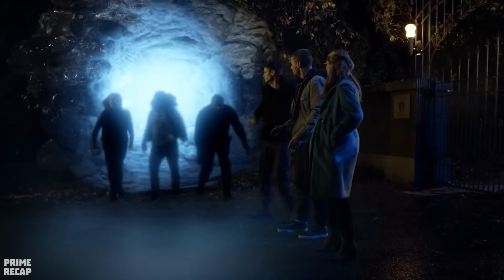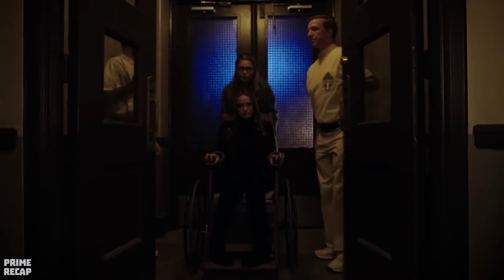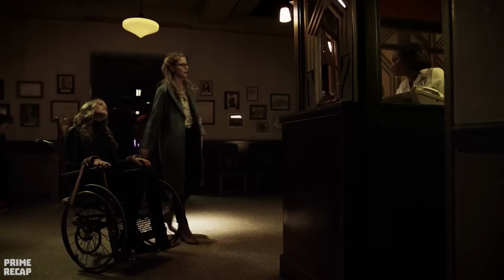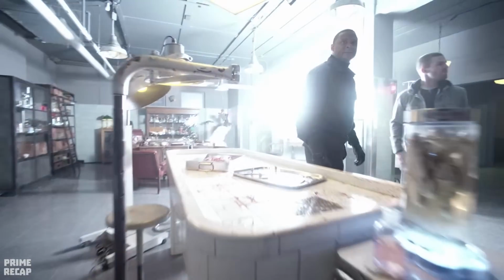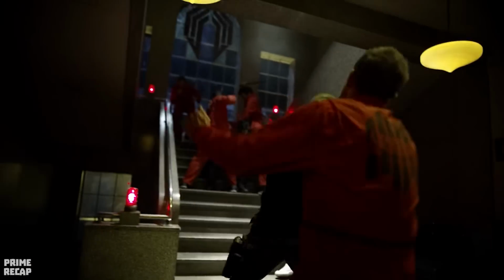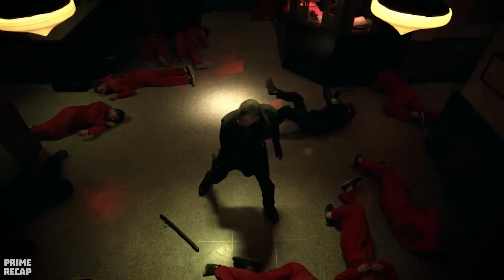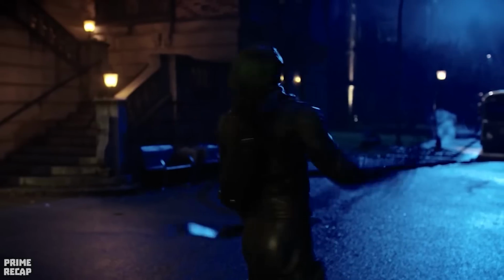After receiving this information, Caitlin, Cisco and John go to meet their friends to break the news and help the trio invade Arkham. While Kara and Caitlin lose the reception staff, Oliver and John find Deegan's room, but the doctor manages to escape. Before leaving, the man frees all the villains imprisoned in the asylum in order to gain time to complete his escape. While John tries to stop the prisoners from escaping, Flash uses his super speed to trap them back in their cells and Green Arrow catches them with his arrows.